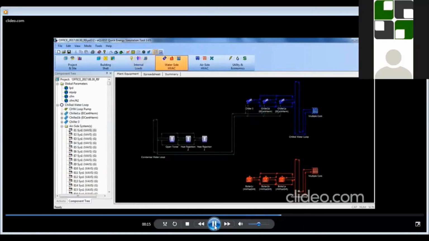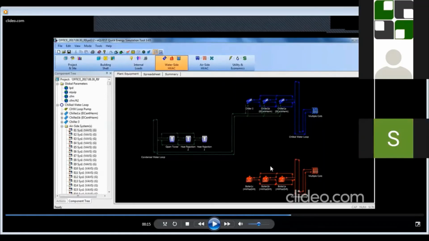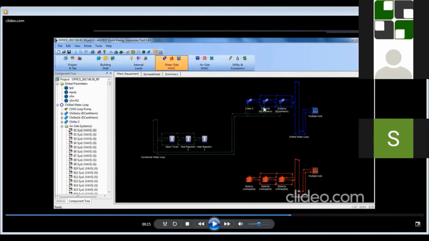Next is the water side. As I told, this building is having 3 chillers. So we have modeled a chiller and a cooling tower, and this is the zone AHU which is assigned for each floor. So this is how we will be modeling the water side. And this one is the boiler for the hot water generator. So this is basically for heating, and this is for cooling. This is just a sample which I have shown.